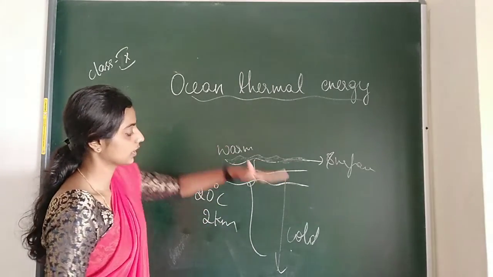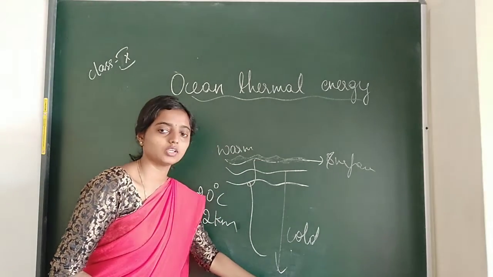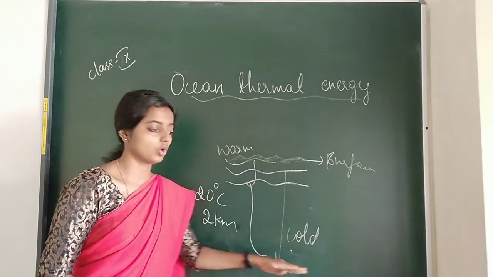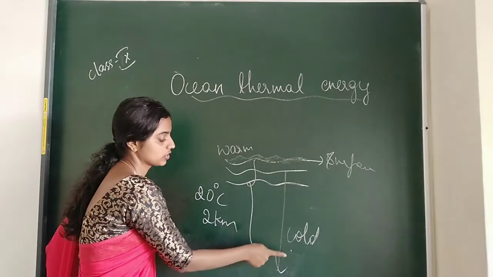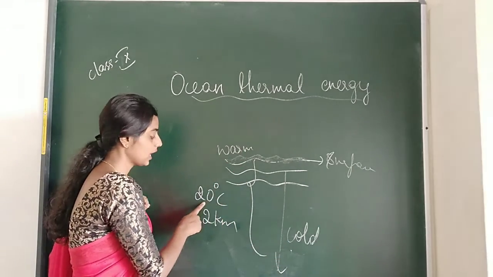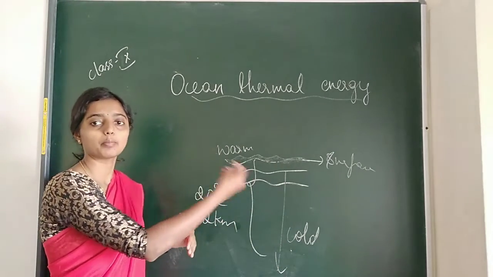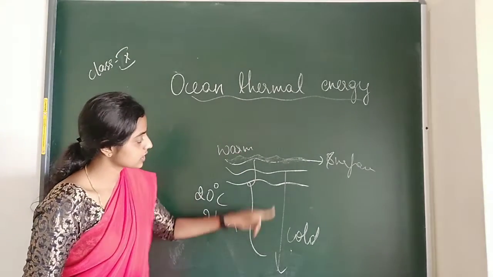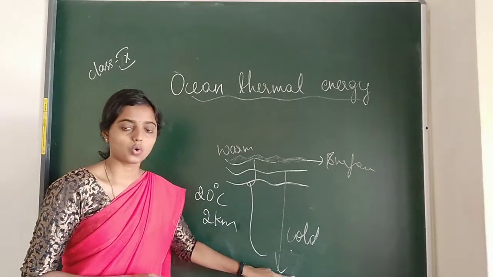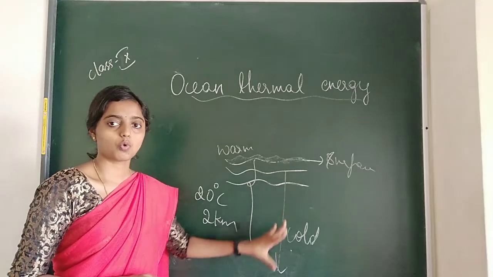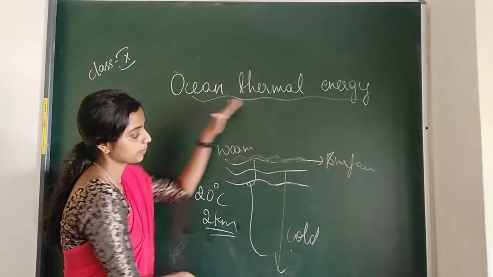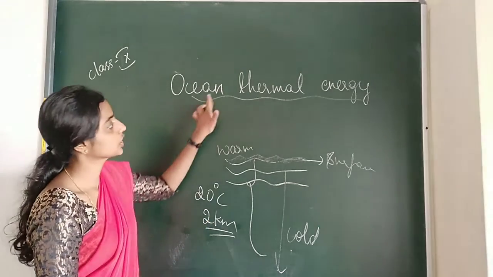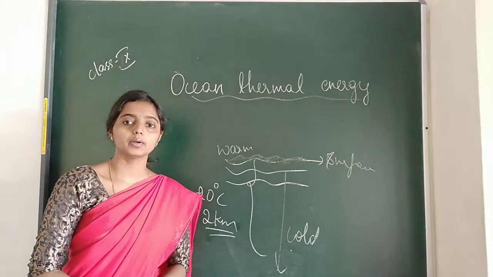One is warm water, and in depth the water will be cold. The minimum temperature difference between the cold water and warm water should be 20 or above, and the minimum distance between the warm and cold water levels should be 2 kilometers. With only these important points, ocean thermal energy can be produced.